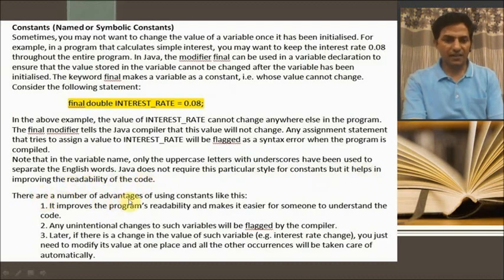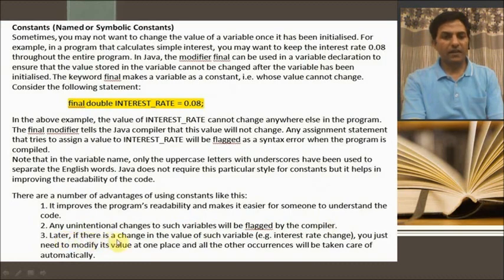There are a number of advantages of using constants like this. First, it improves the programmer's readability and makes it easier for someone to understand the code. Second, any accidental change to such variables will be flagged by the compiler.